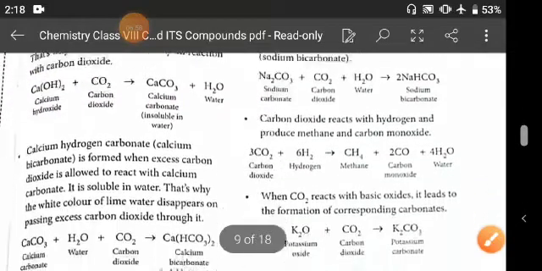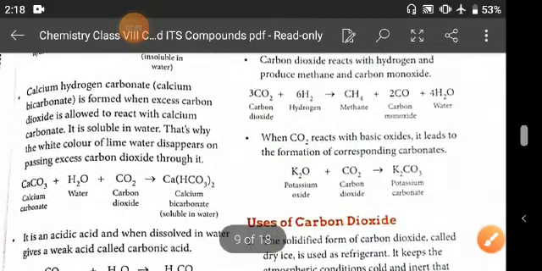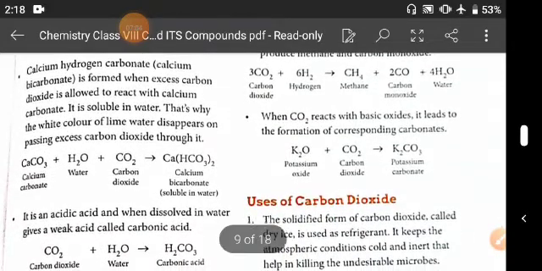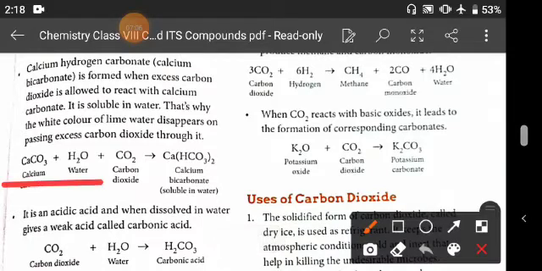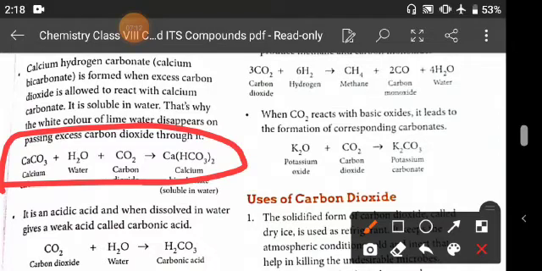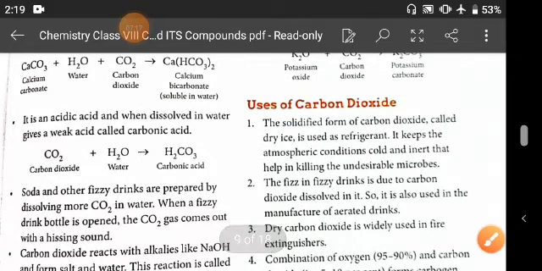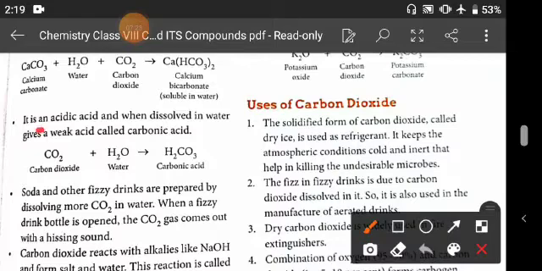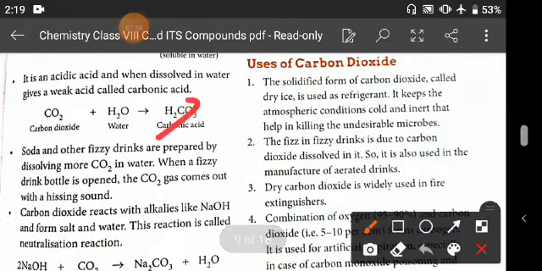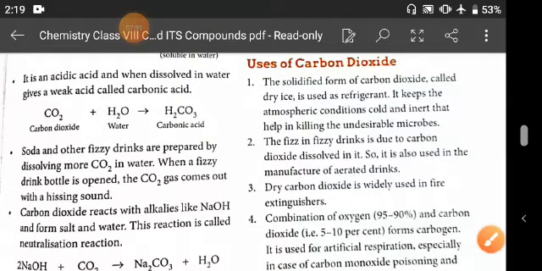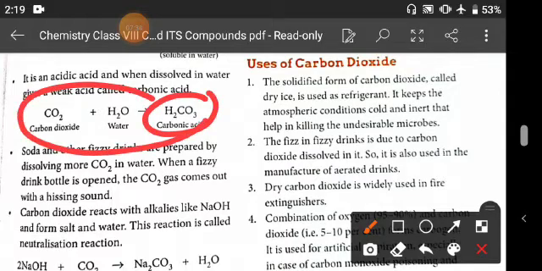Now next is calcium hydrogen carbonate and calcium carbonate. Here when this calcium carbonate reacts with water in the presence of carbon dioxide, it gives calcium bicarbonate. This is called calcium bicarbonate, Ca(HCO3)2. Now it is acidic, and when dissolved in water it gives a weak acid, that is called carbonic acid. This is carbonic acid, H2CO3. It is formed by the reaction of carbon dioxide with water.